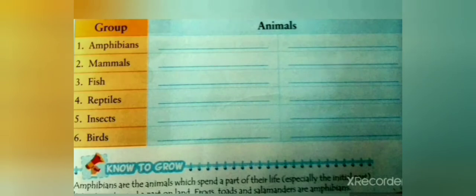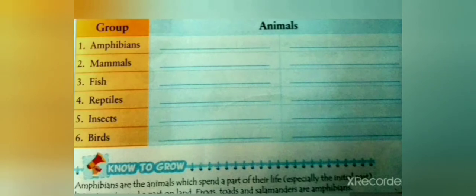Next category is fish. Fish is a species or a kind of animal that live in water. Fish have lived on earth for more than 450 million years. Fish live in lakes, rivers, seas and oceans around the world.